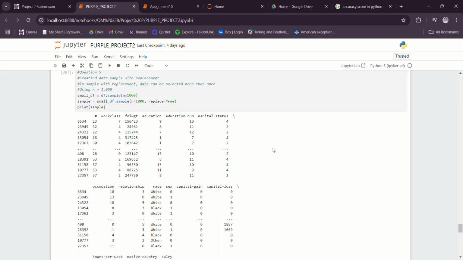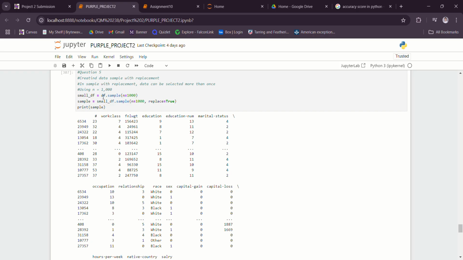So the next thing I did was to create a data sample with replacement. I chose sampling with replacement so data can be selected more than once. I used n, or the sample size, equals 1,000. As you can see, here's my code.